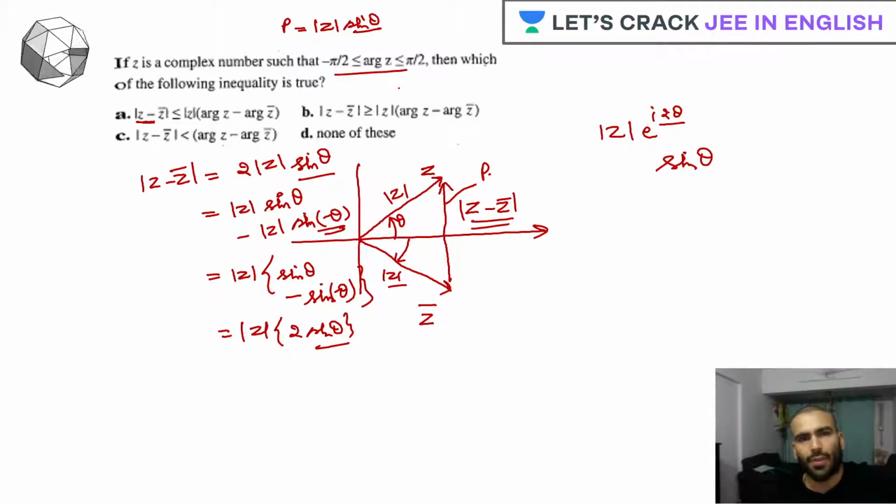The argument of z is between minus pi by 2 to pi by 2.